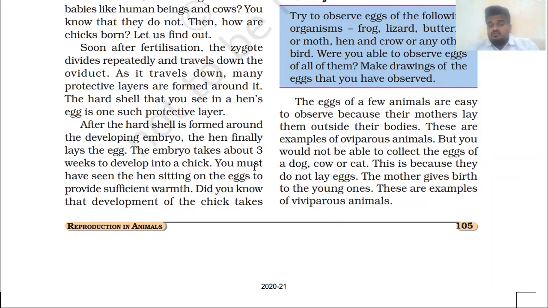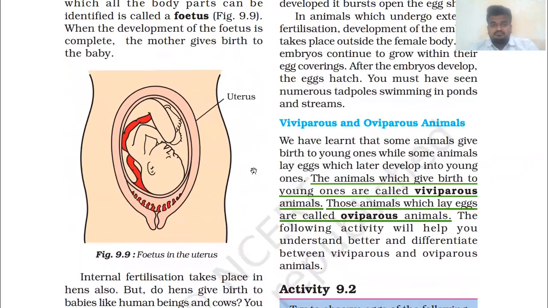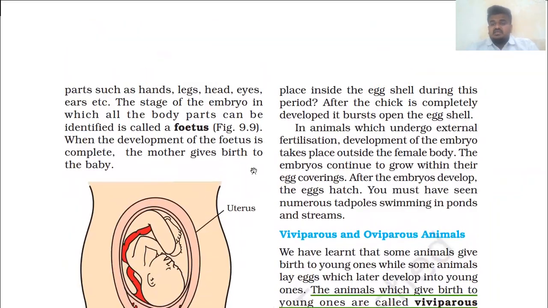Did you know that development of the chick takes place inside the eggshell during this period? We already discussed that development of the chick takes place inside the eggshell during this period.